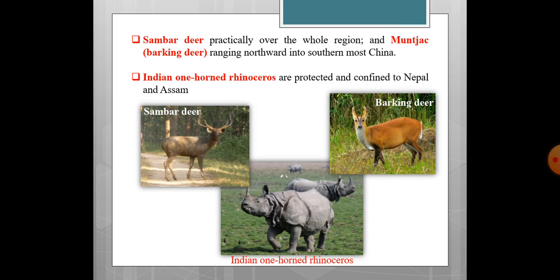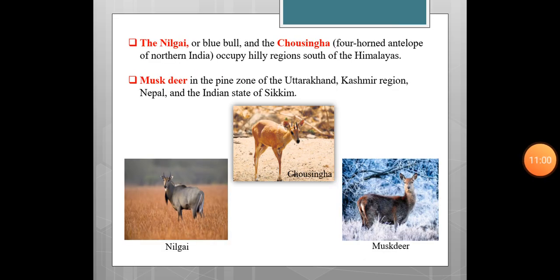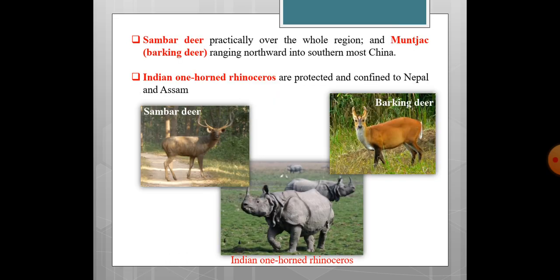Sambar deer practically over the whole region and the Muntjac. So what we see is that this musk deer was hunted a lot because of the extraction of the musk pod. Sambar deer is practically present in the whole region of India, and Muntjac, which is known as the barking deer, ranges northward into southernmost China.